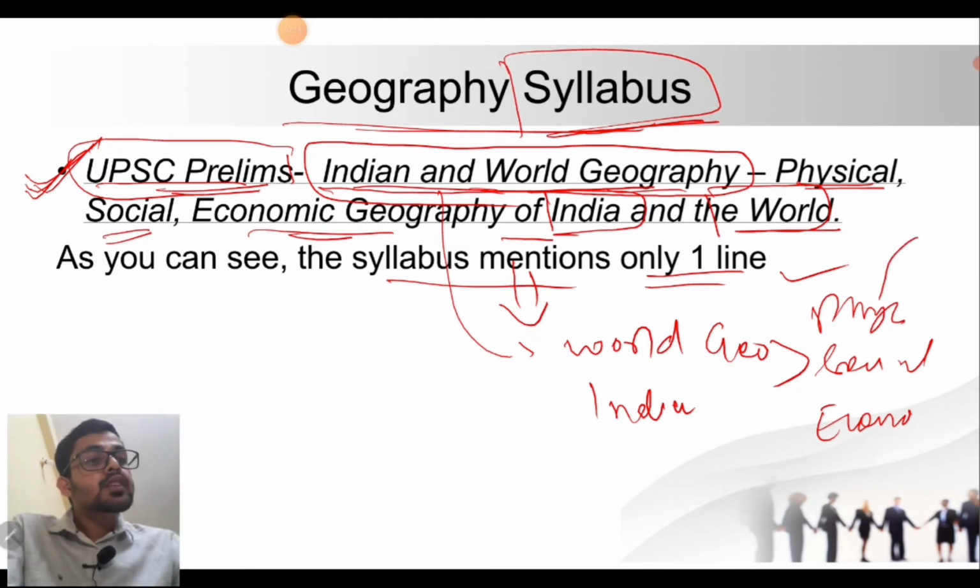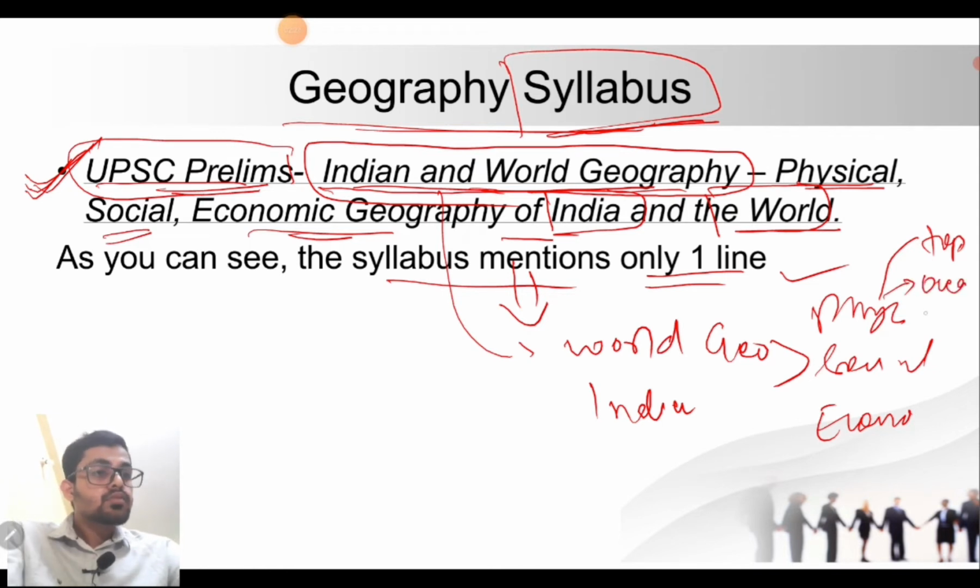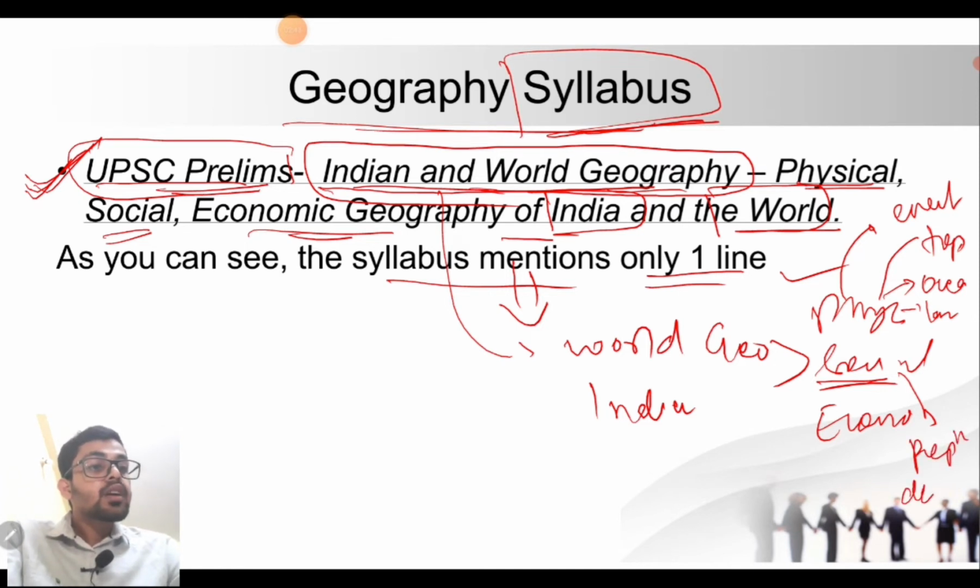The physical aspects include topography, oceans, landforms, and events. The social aspects include population, demography, settlement, and also health and developmental aspects. All these things come under social.